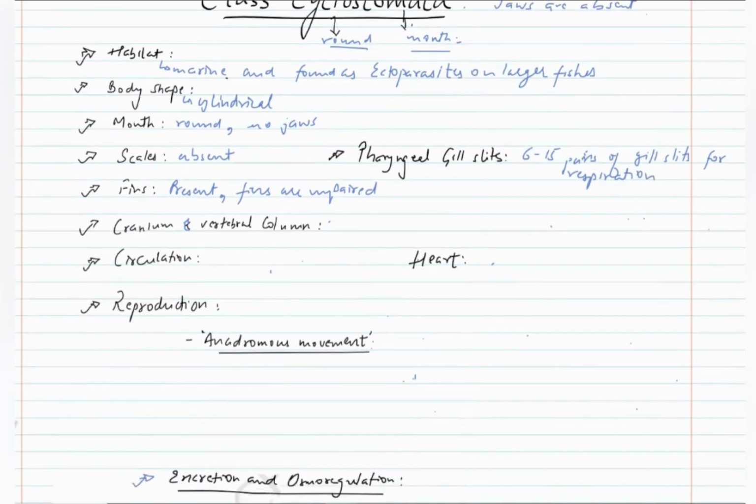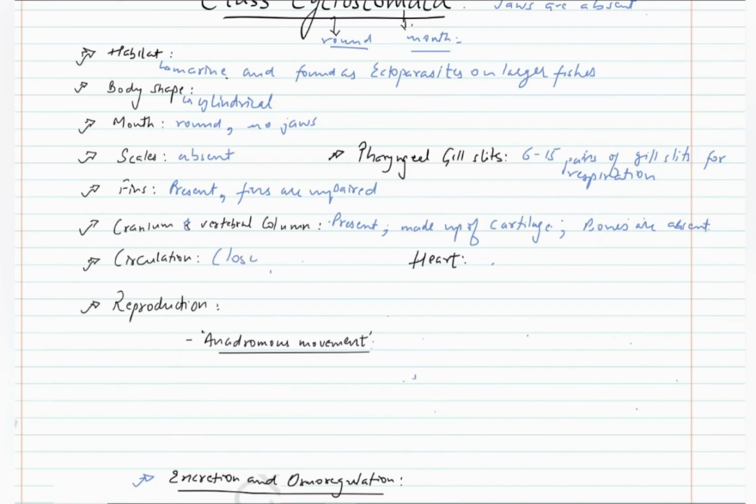Now, cranium and vertebral column are both present, made up of cartilage, and bones are absent. There are no bones in the body.